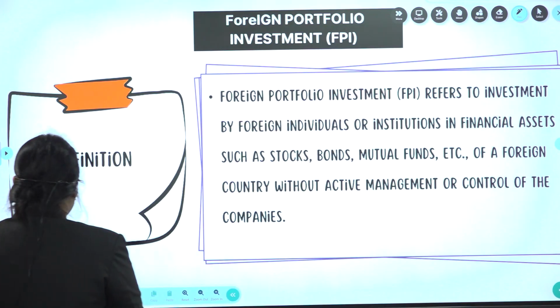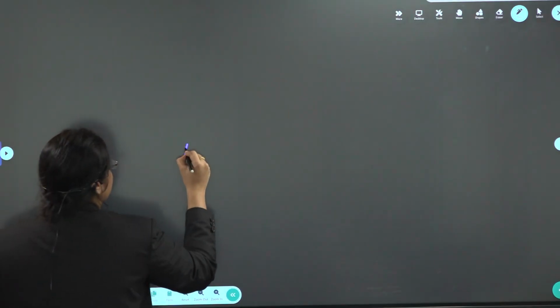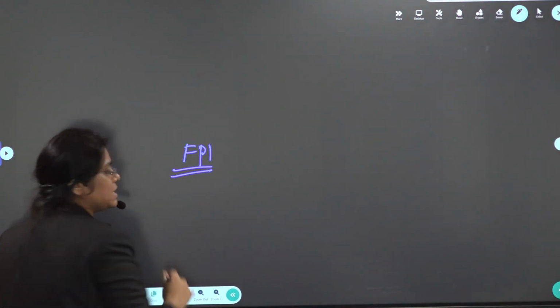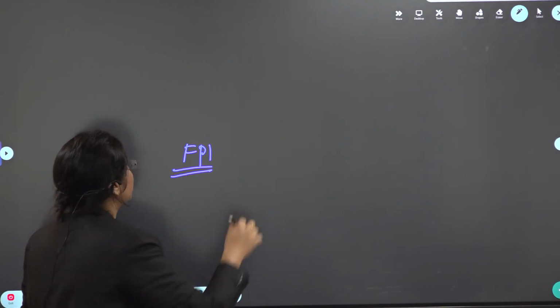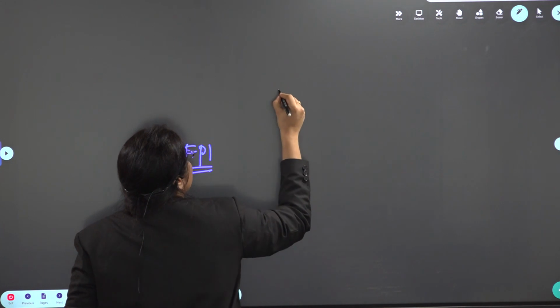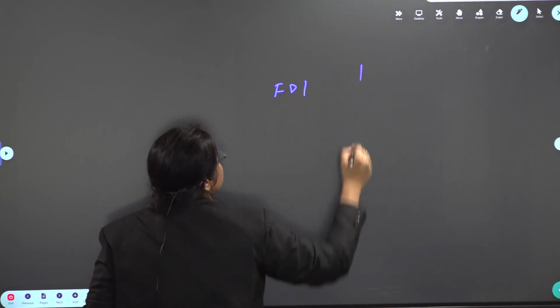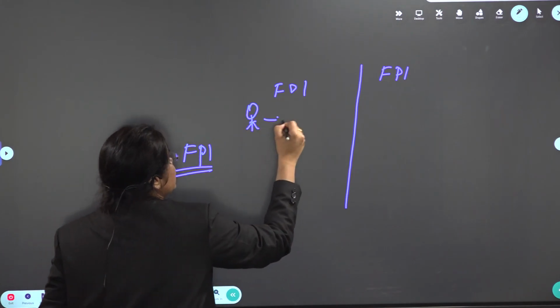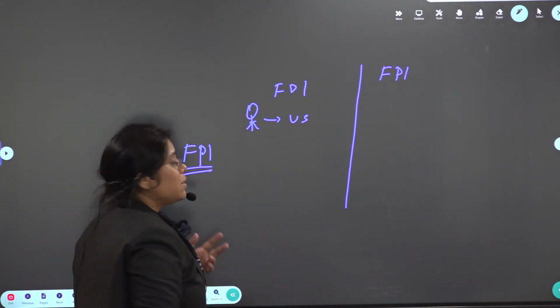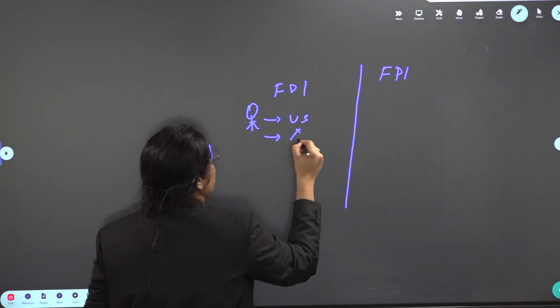Okay, before going to the definition, let's see what FPI is with a simple example. Take all your doubts. I'll tell about FDI first, then FPI. See, I am a person who is a US resident, and I have a hotel. I'm managing a hotel.